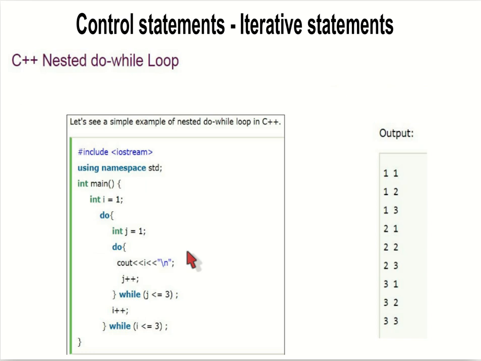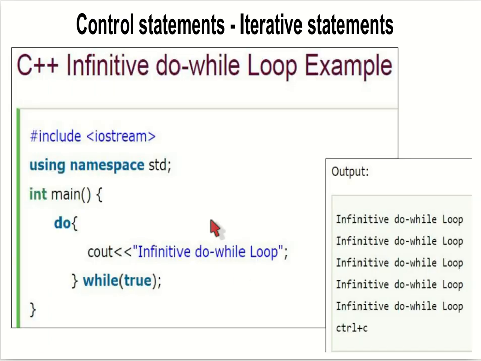And here is our nested do while loop. You can see here a do while loop inside another do while loop as before. The same thing we have implemented here also, as we have done earlier, with the same output using the do while loop. Infinite do while loop, just like our while loop: if I give the condition as true, then it will become an infinite do while loop.